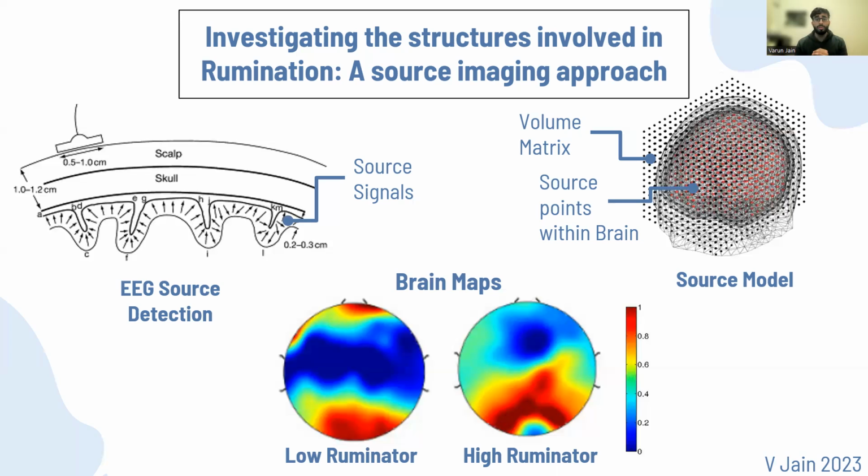Overall, rumination is a normal thought, but excessive rumination can lead to mental health issues. Therefore, it's important to understand its neural basis.